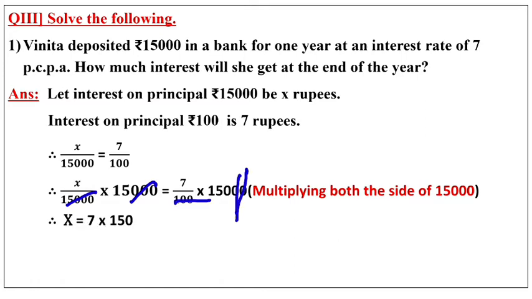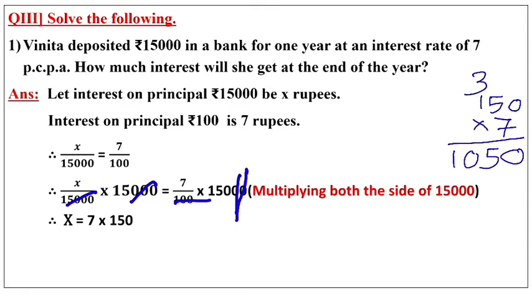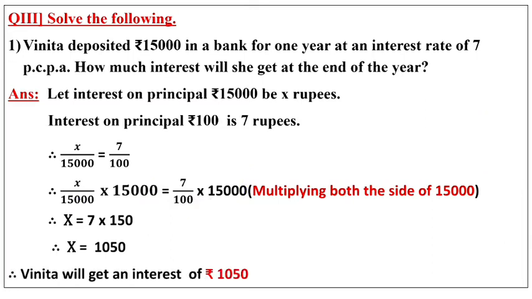So we will get X equal to 7 multiplied by 150. Now in the rough work with the pencil you will do it on the right side in your book. 150 multiplied by 7, the answer you will get is 1050. It means Vinita will get an interest of rupees 1050 at the end of the year.